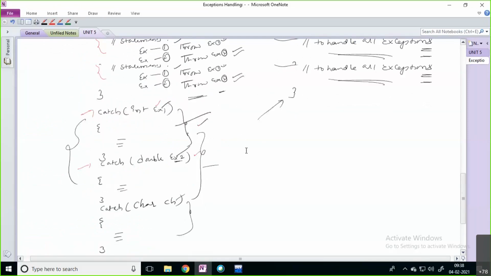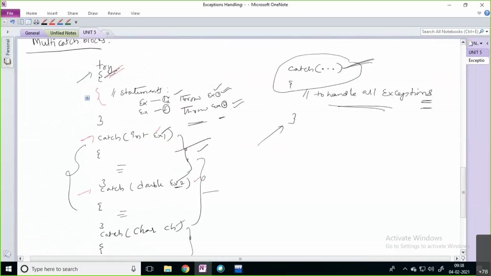For example, if your try block raises some other exception, either floating type or some unknown exception, and you have not written any catch block for it, what happens? Your program is going to stop its execution. It is not going to execute the complete program.